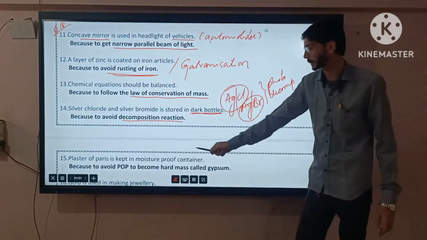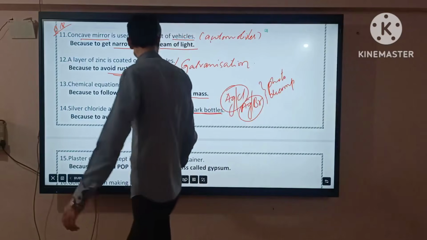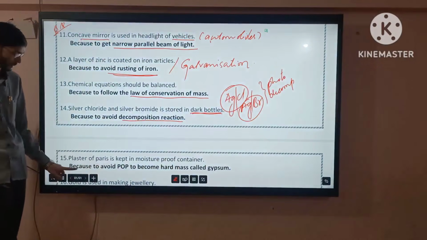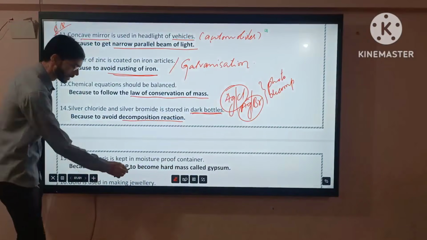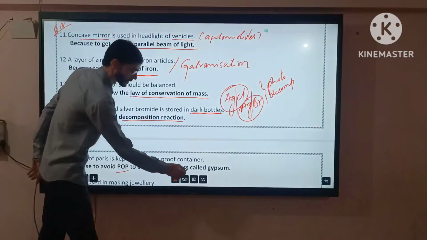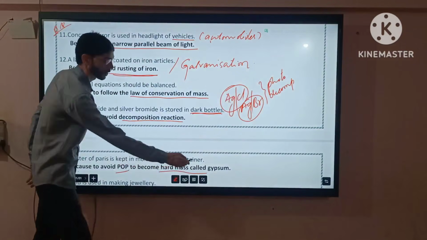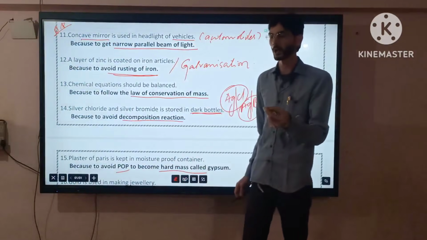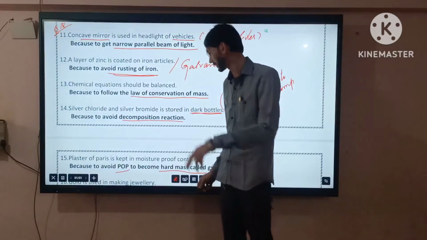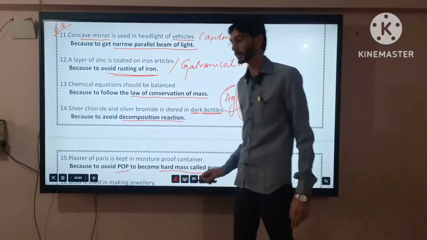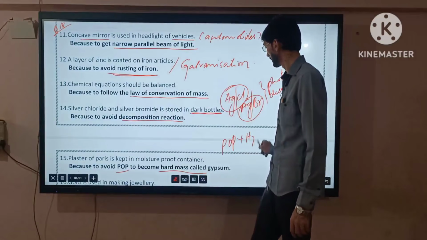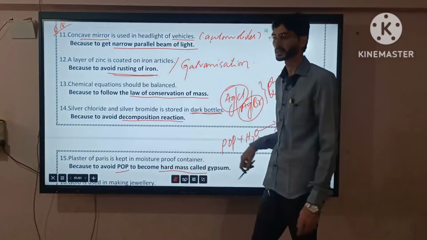Plaster of Paris is kept in a moisture-proof container, to avoid the POP becoming a hard mass called gypsum. Whenever a little moisture is added to POP, when we add water, plus H2O, it changes into gypsum.